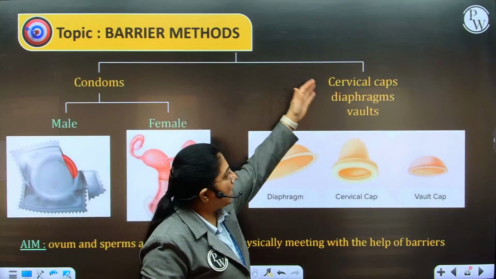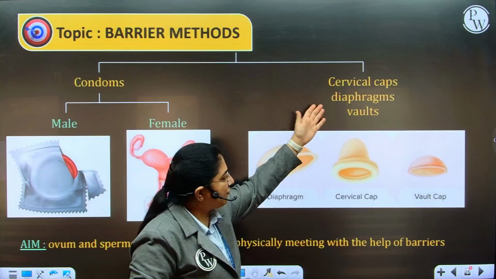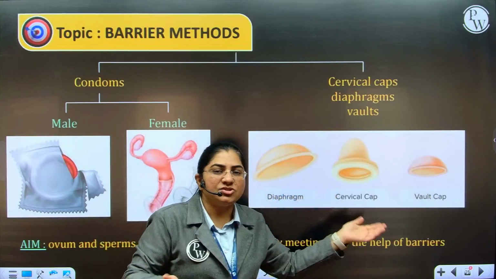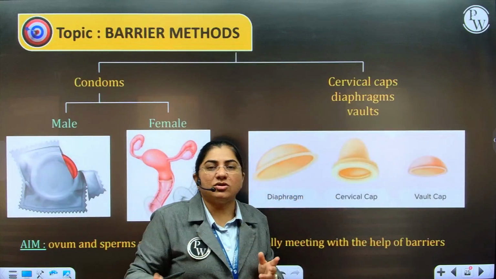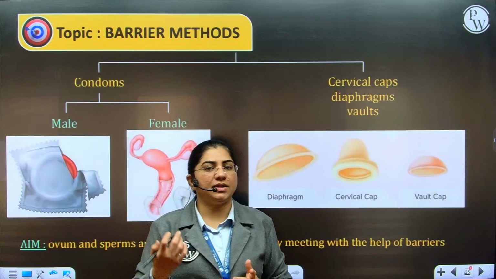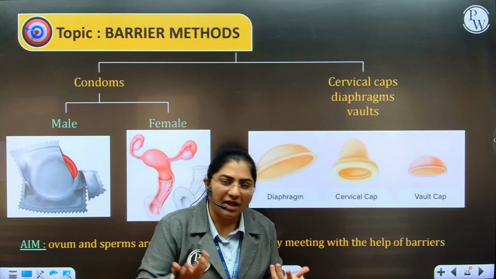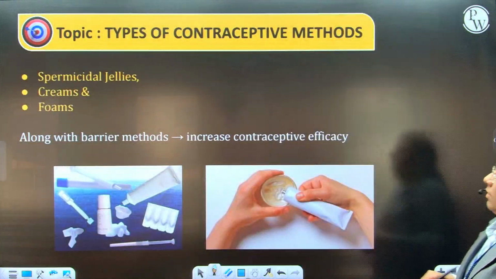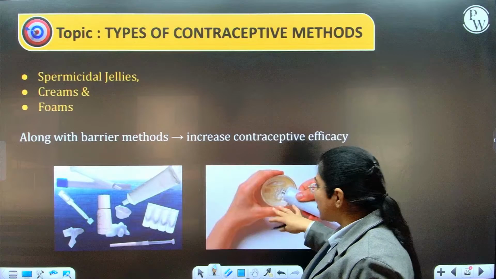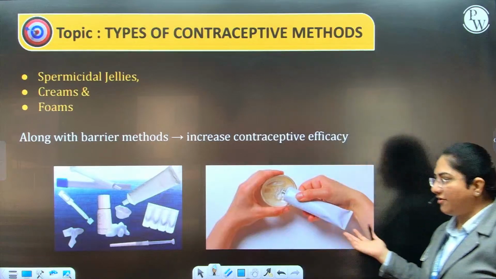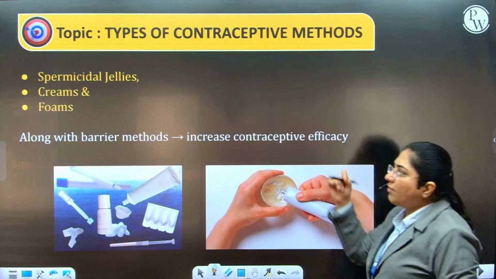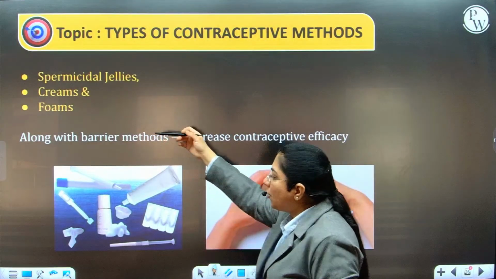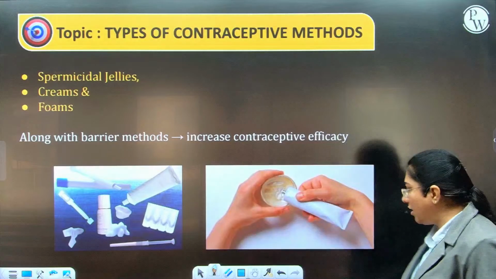Then there are cervical caps, diaphragms and valves. These are used only by females. They cover the cervix just before coitus, so that the semen will not enter into the female reproductive tract and there will be no fertilization. Then, to increase the efficacy of cervical caps, diaphragms, valves or barrier methods, we can also advise a couple to use spermicidal creams, jellies and foams, that is, they will kill the sperms.